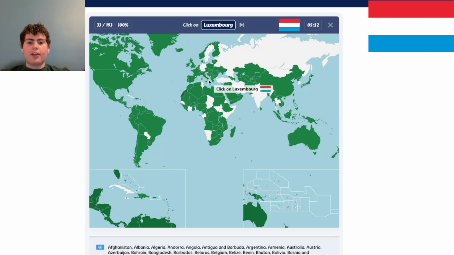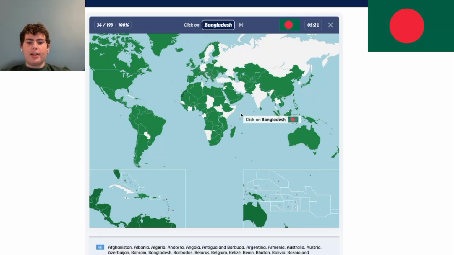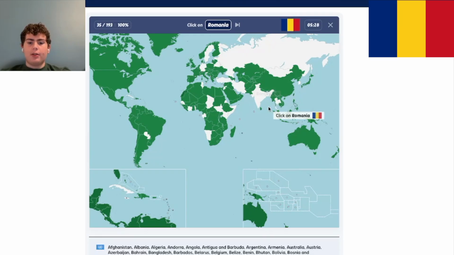Luxembourg. Luxembourg is another microstate in Europe. It was one of the founding members of the European Union. It's right here. Bangladesh. Bangladesh used to be called East Pakistan, but it has since split off, and it's right here. Romania. Romania, this flag is very similar, not the same, to Chad, and it's in Europe, and it's right here.